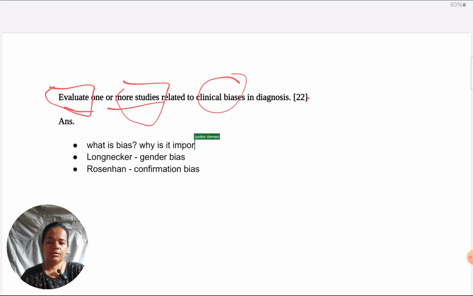Strictly in one sentence each. One sentence on what is clinical bias. So your definition can be as simple as clinicians' judgments of disorders of patients being influenced by their prejudices or their opinions or their prior knowledge, something like that. So, just in one line.